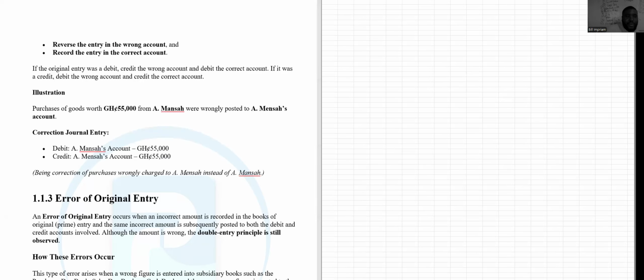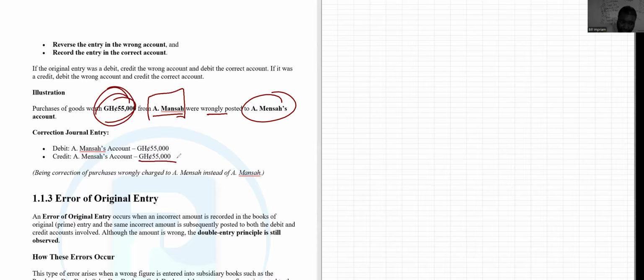Now, let's take a simple illustration on an error of commission, right? So let's say you purchase goods of 55,000 from A Mansa, which were wrongly posted to A Mensa's account. You see, it can happen. We are all human. To err is human, and to forgive is divine, right? So the correction of the journal entry, okay? So first of all, because it was supposed to be credited to A Mansa's account, you pass the correct credit to A Mansa's account, right? Then the one that was wrong, you take it out.